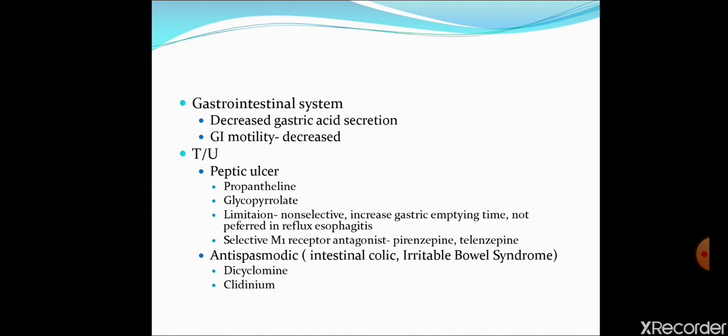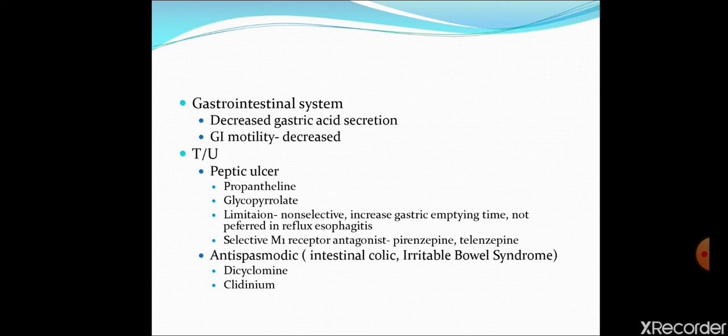Previously, propantheline and glycopyrrolate were used in treatment of peptic ulcer, but they are non-selective muscarinic antagonists, so they have more adverse effects and were not popular in treatment of peptic ulcer.